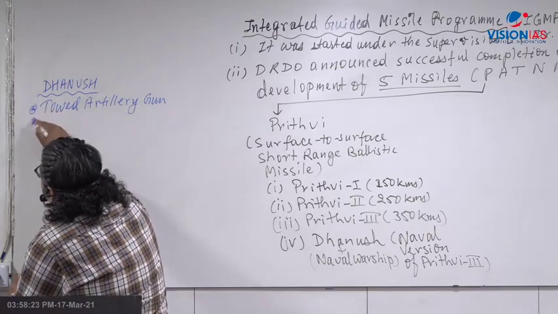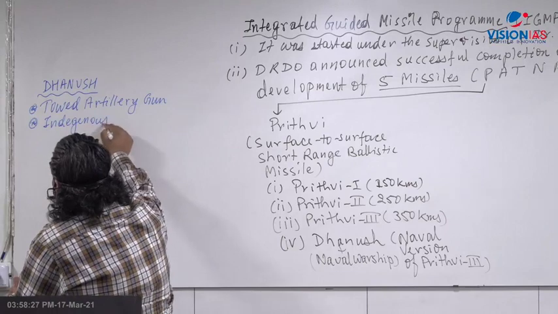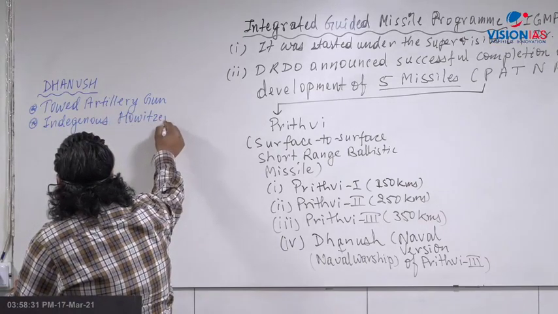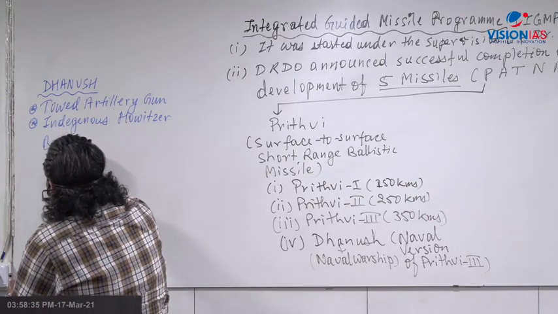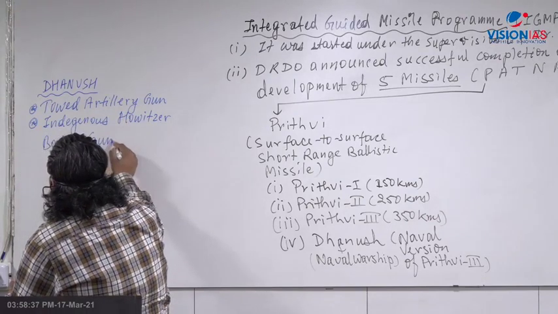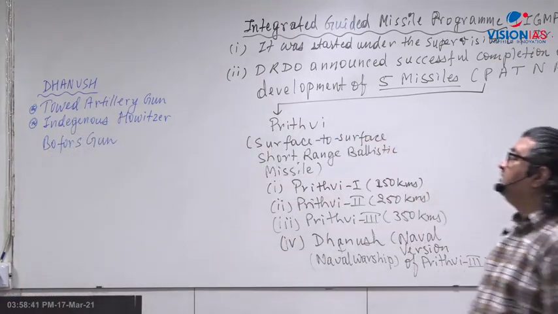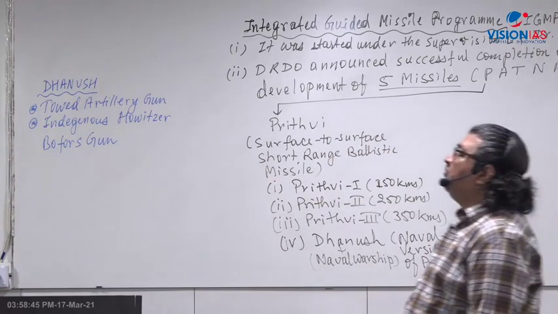It is basically an indigenous Howitzer. There is a Swiss company Howitzer Bofors gun, which we used in the Kargil war. One Dhanush which comes in the news is a towed artillery gun, an indigenous form of the Howitzer Bofors gun.